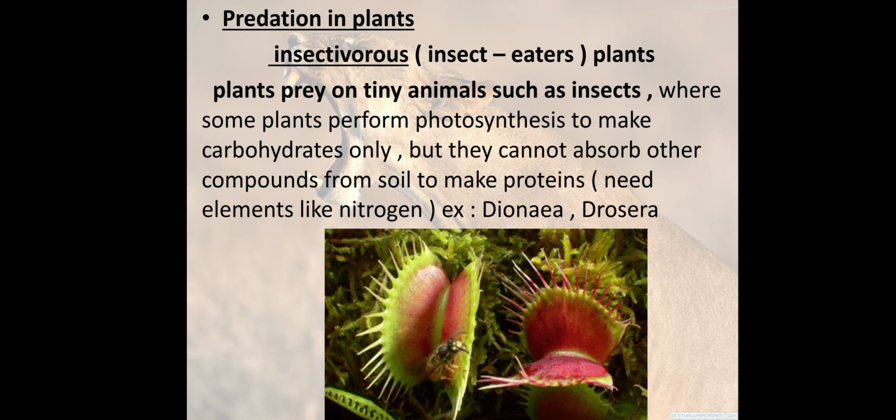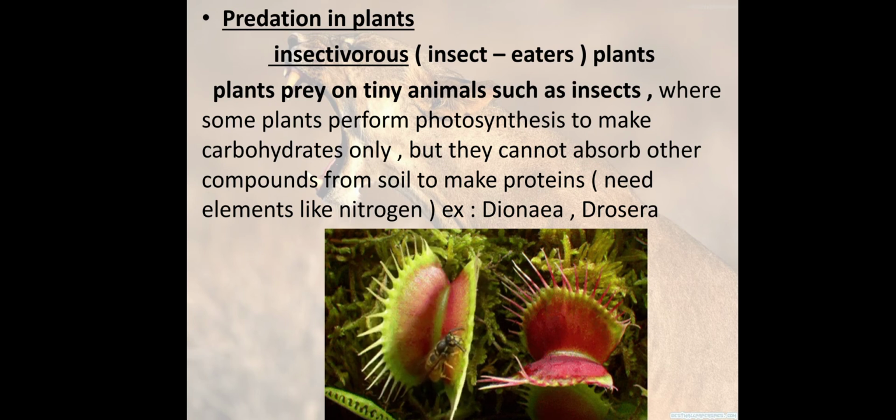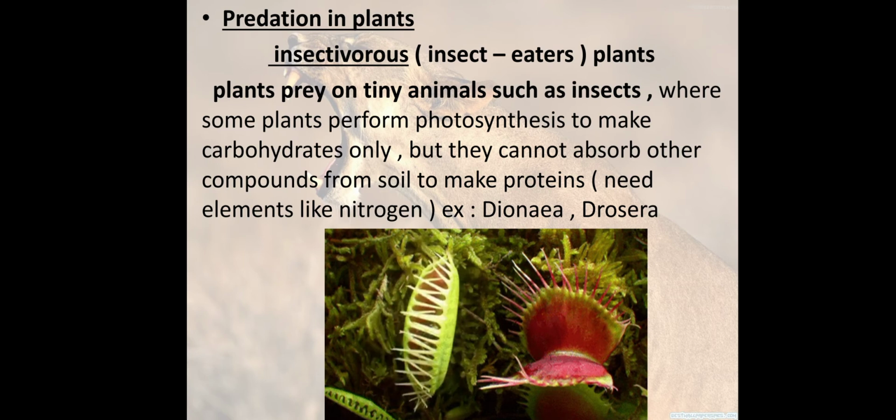Some plants perform photosynthesis to make carbohydrates only, but they can't absorb other compounds from the soil to make proteins, so they need something to give them nitrogen. Like Dionaea and Drosera.